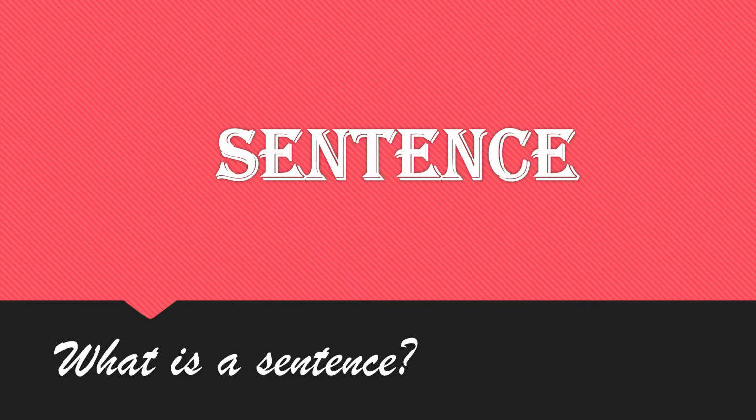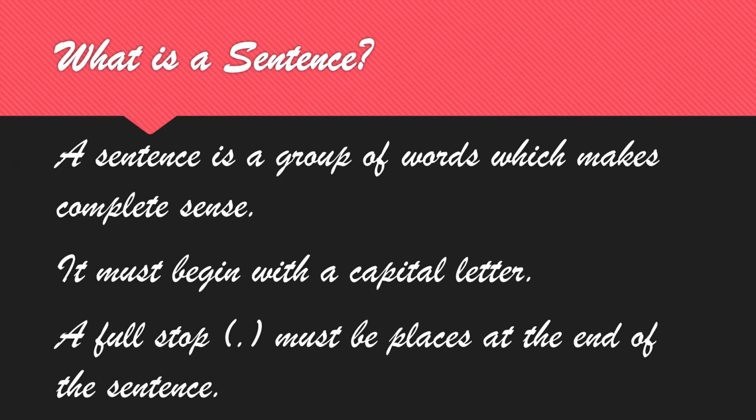So, here is the definition. A sentence is a group of words which makes complete sense. Or we can say that the group of words are there in the correct order. It must begin with a capital letter. A full stop must be placed at the end of the sentence. This is the basic thing of a sentence.